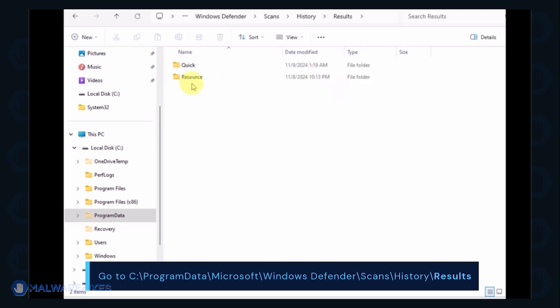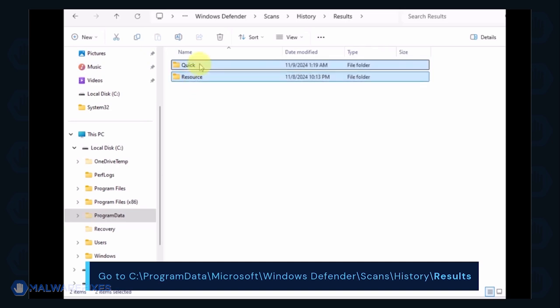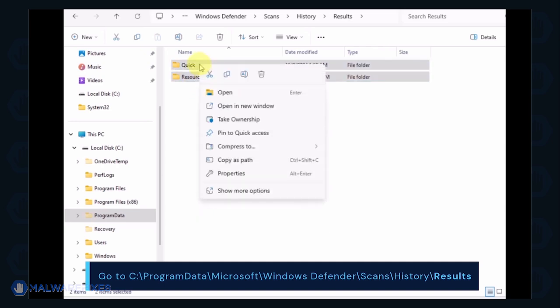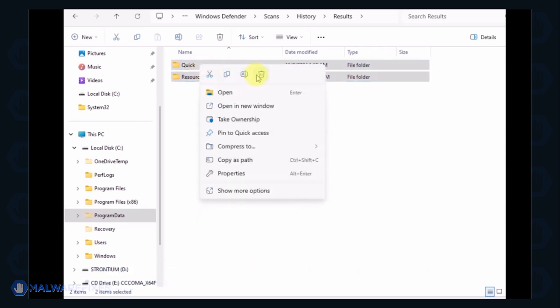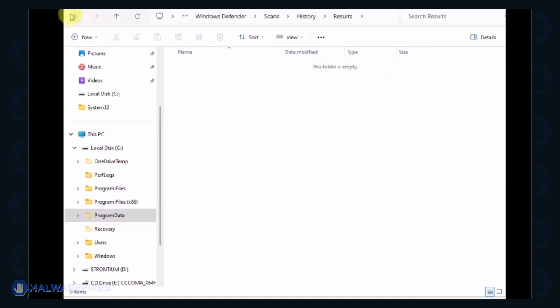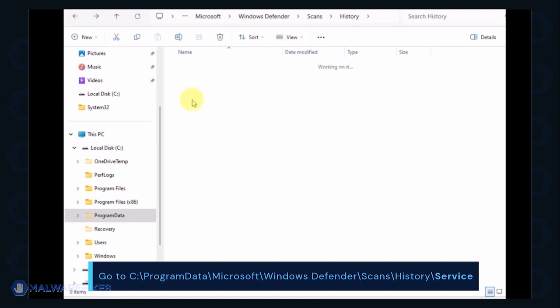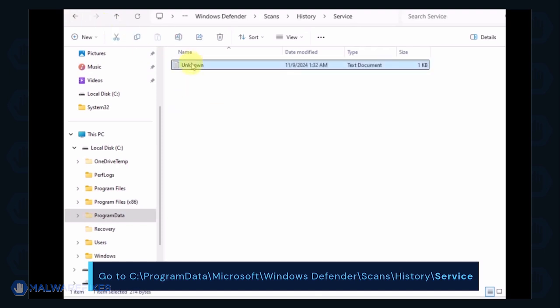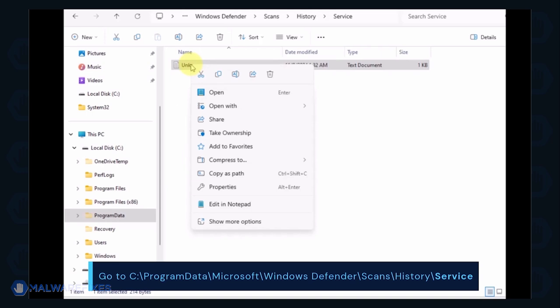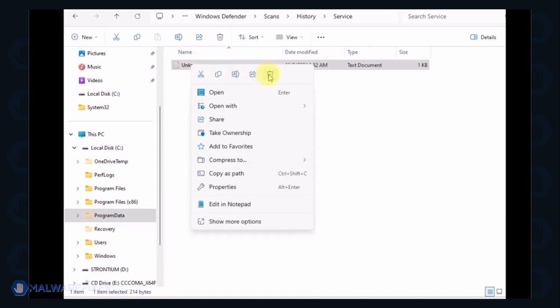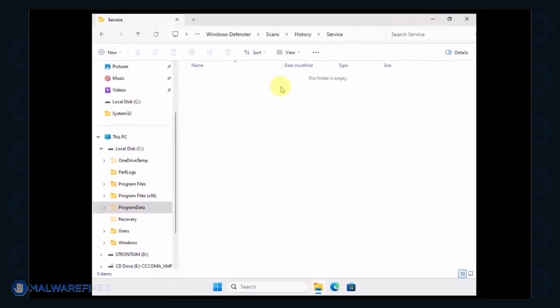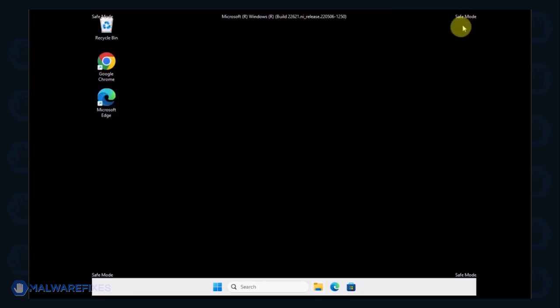Delete all items inside it. Go back to the History folder and open the Service folder. Delete all files inside it. You can now close File Explorer and proceed to the next step.